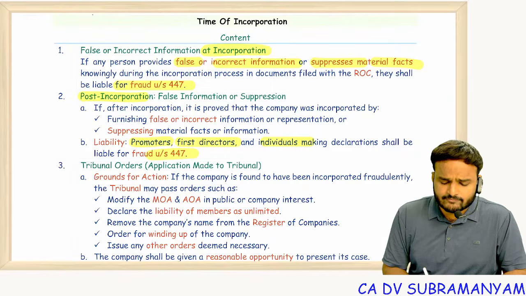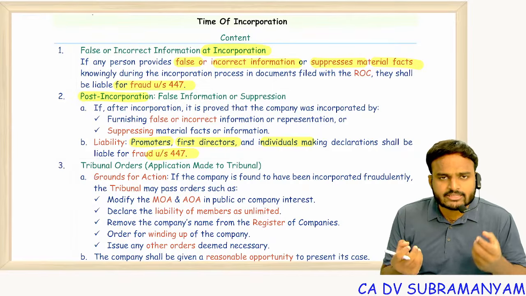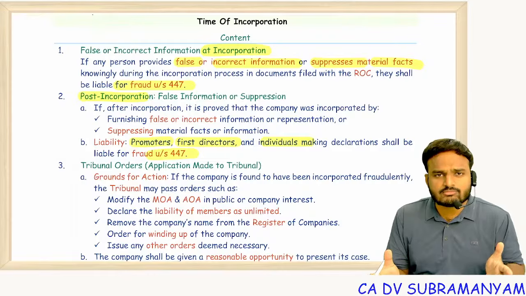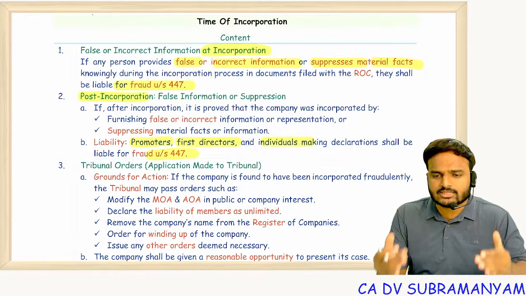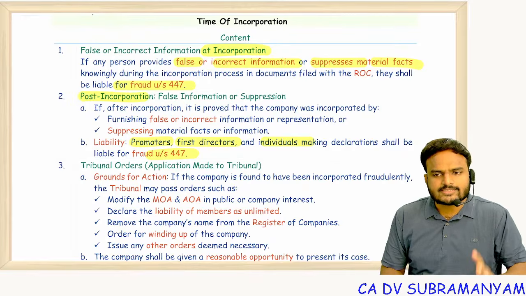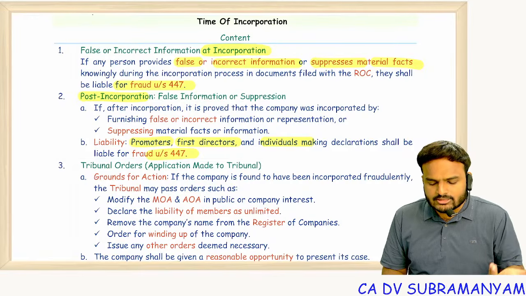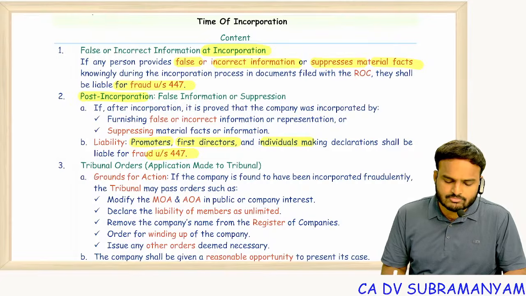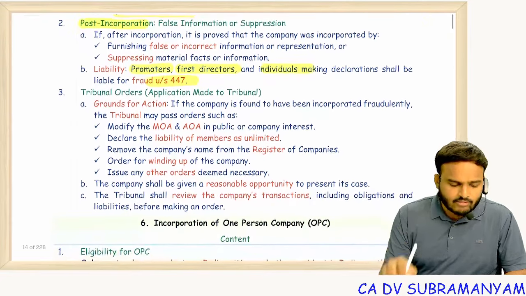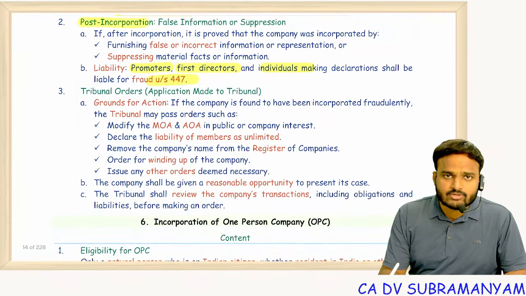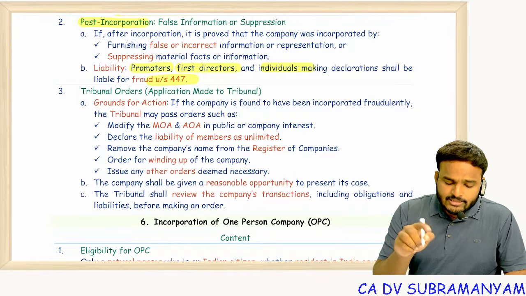If a professional is also committing an offense, without verification of the documents, if he is giving a declaration that everything is as per the Companies Act and the subscriber documents are perfect, and the professional makes a mistake, he will also get the same punishment. But along with the individuals, the company will also get punishment.